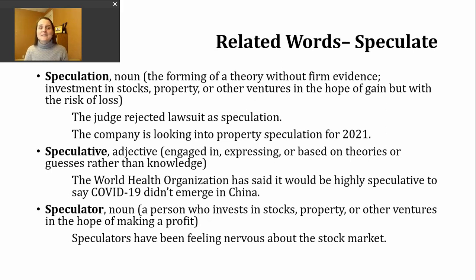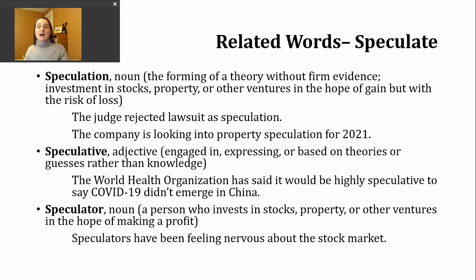But now let's focus on words that are related to our verb speculate. So we're going to highlight 3 for you today. The first is the noun speculation. Just like our verb, it can have two different meanings. So the first meaning connects to our first definition of the verb. So speculation could be the forming of a theory without firm evidence. You can also think about it as the process of making a guess without information. So an example of this usage would be the judge rejected the lawsuit as speculation.